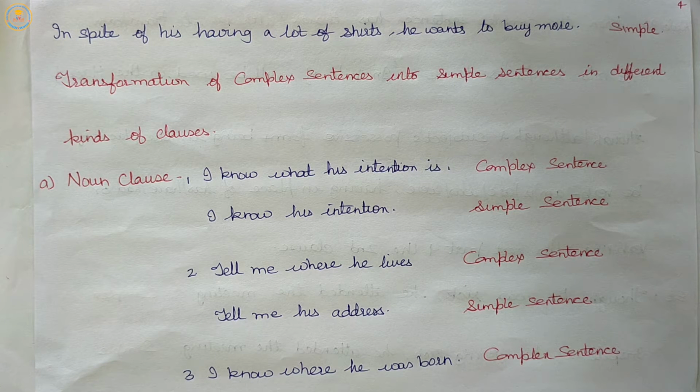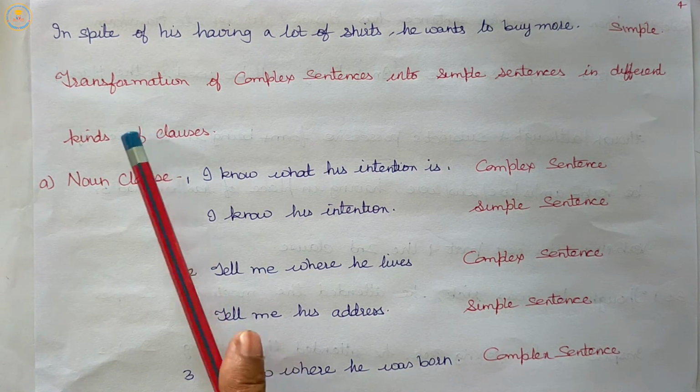And similarly, we can do the same thing when we want to change the complex sentence into simple sentence, and this can be done by eliminating a clause into a word or phrase that you have already read in simple sentences, by transforming of simple sentences into complex sentences and transforming of complex sentences into simple sentences.